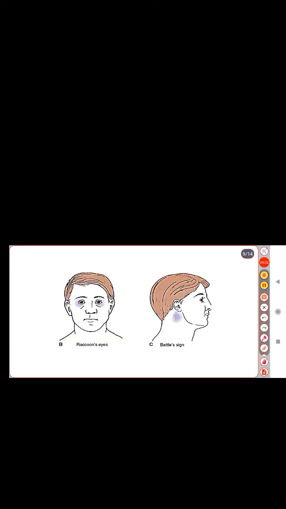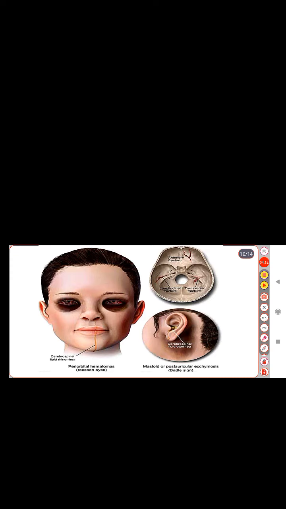Battle's sign is bruising present behind the ear, meaning mastoid ecchymosis, and raccoon eyes is periorbital ecchymosis. Another sign is leaking of cerebrospinal fluid from the nose and ear.